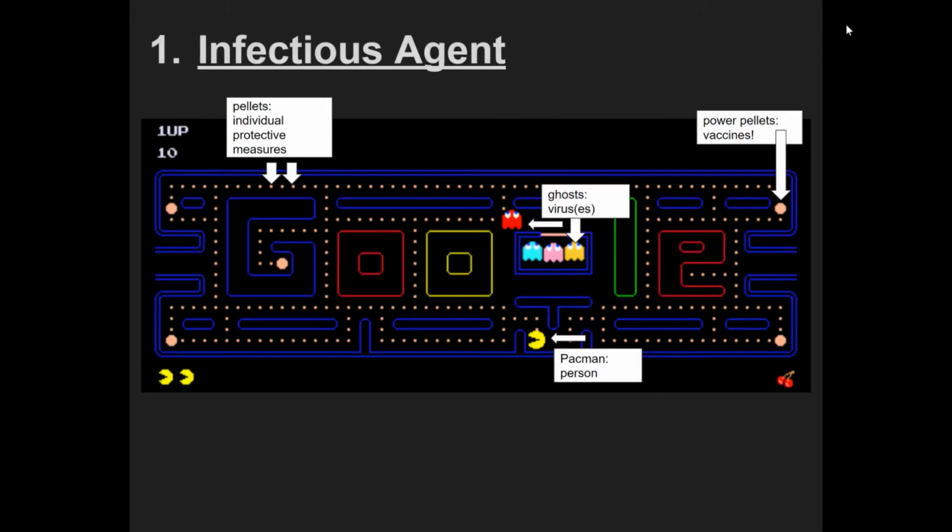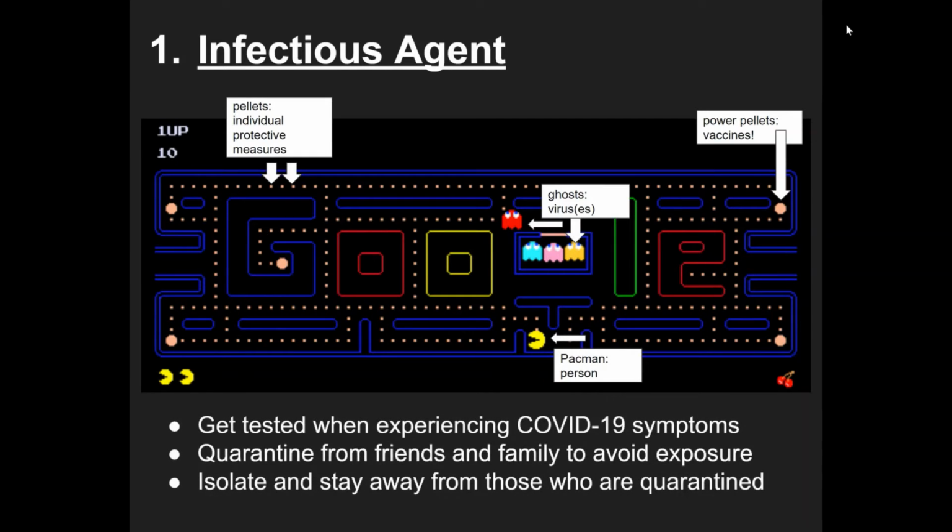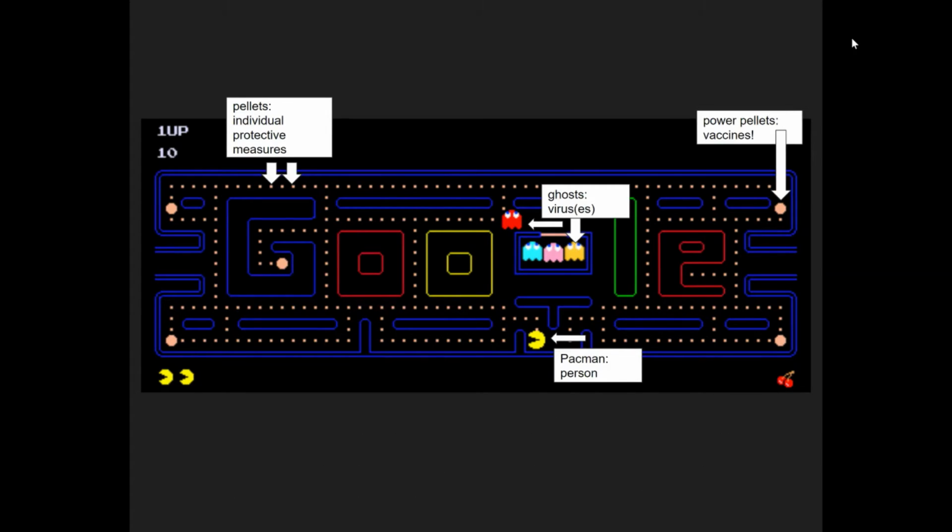First, we have the infectious agent. In this scenario, COVID-19, or the ghosts, are our infectious agents that cause disease. If one begins experiencing COVID-19 symptoms, they should get tested and quarantine themselves from friends, family, and their community to lessen potential exposure. Secondly, we have the reservoir, which is the place where bacteria thrives.